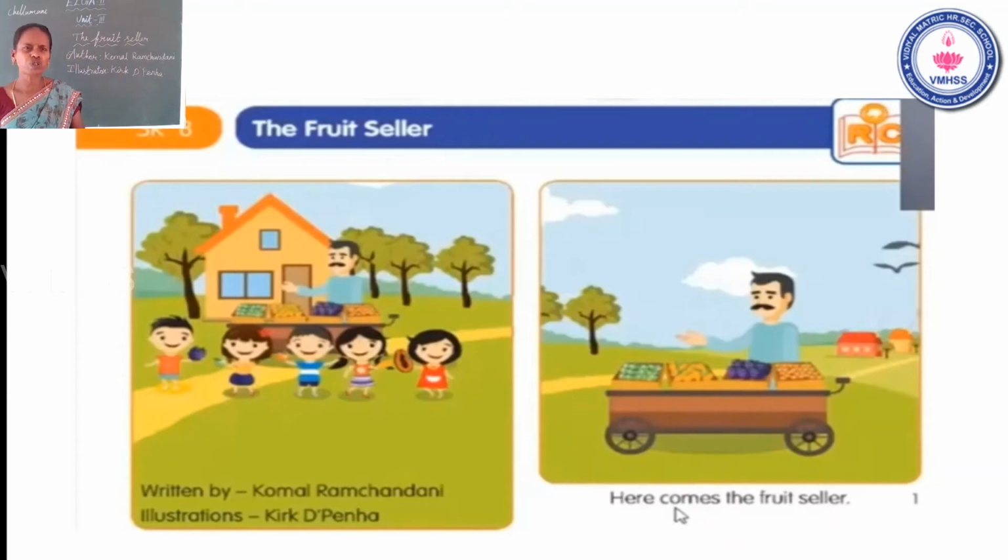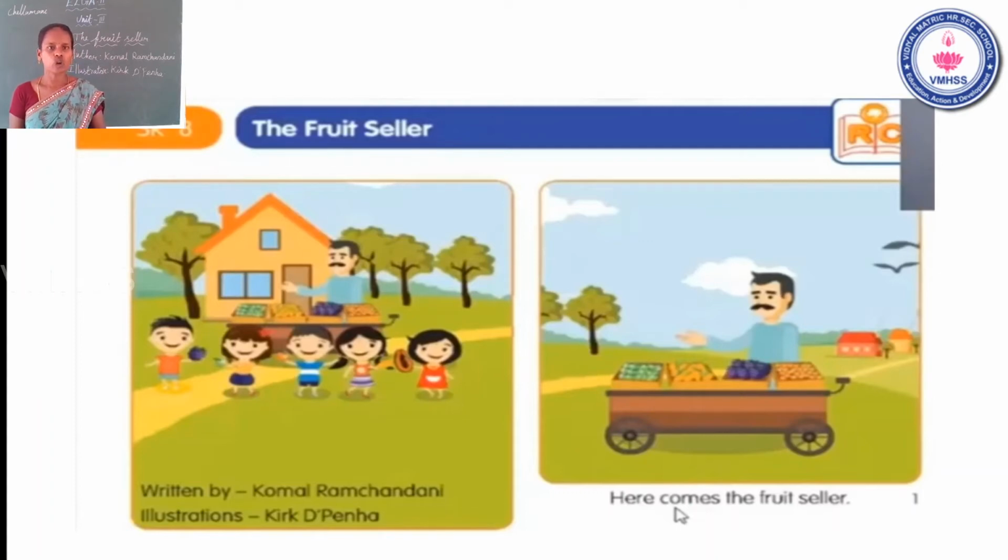What is the meaning of fruit seller? Yes, Pala Vyabari. The fruit seller means Pala Vyabari. Okay, I think the story is about a fruit seller. Written by Komal Ramchandani. Illustrations Hiddi Bekha. Okay. Now I read the story, students.